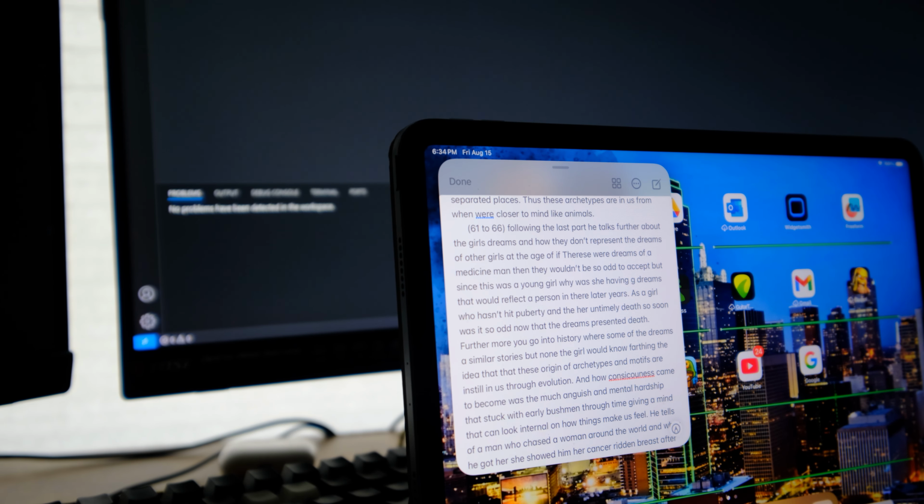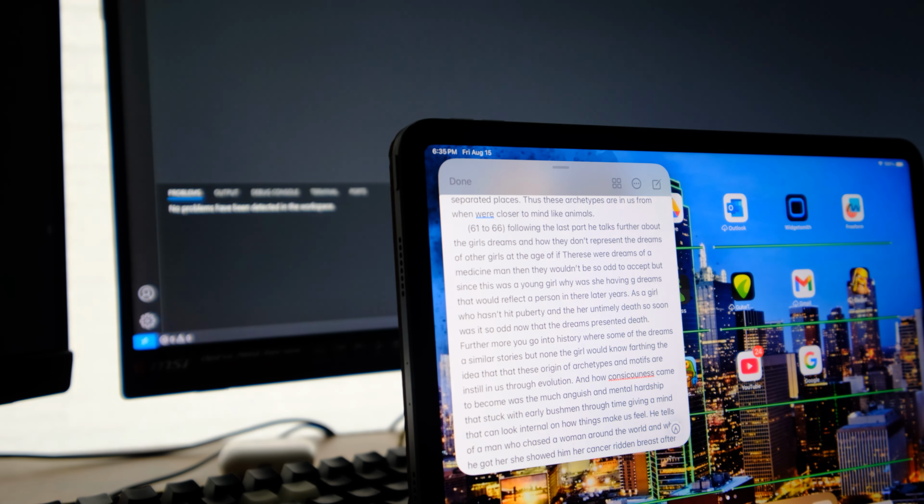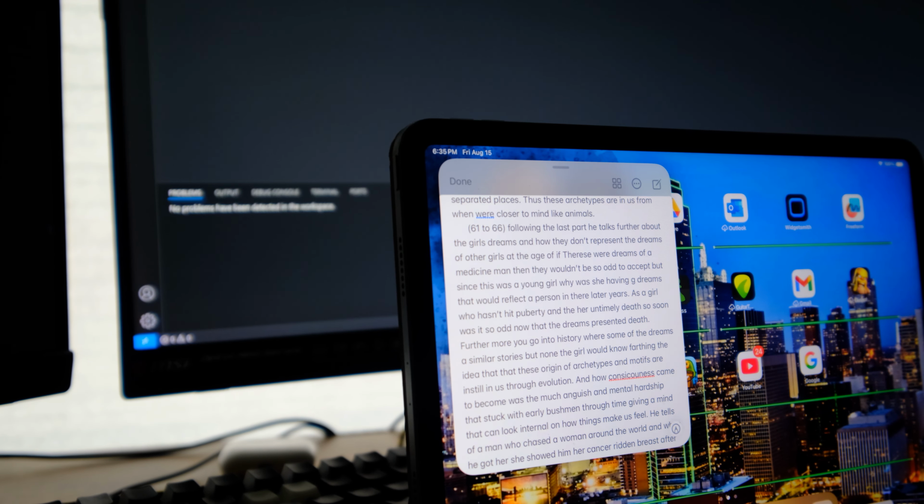For the sake of my newfound book club, we'll go over today's pages of reading, 61 to 66 on Man and His Symbols by Carl Jung. I didn't read too much today, but I swear every day I read probably 5 pages now, which is barely anything. I used to read way more than this back in the day, but we're getting back to it like we've been saying. But I'll read the summary I created.